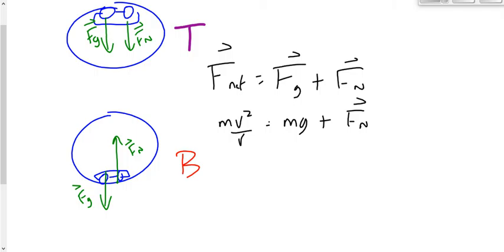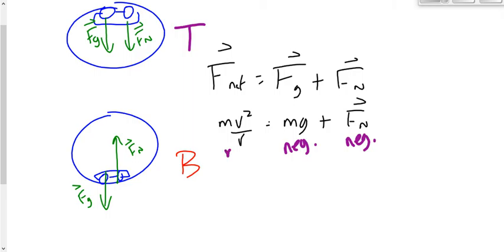Negative because it's acting down. At the top of the circle, is the normal force positive or negative? Negative because it's acting down. At the top of the circle, is the centripetal force, that is the net force, the total force, positive or negative? Negative because it's acting downwards.